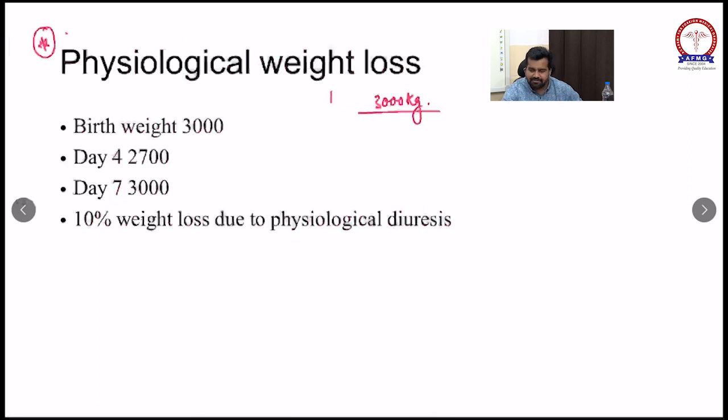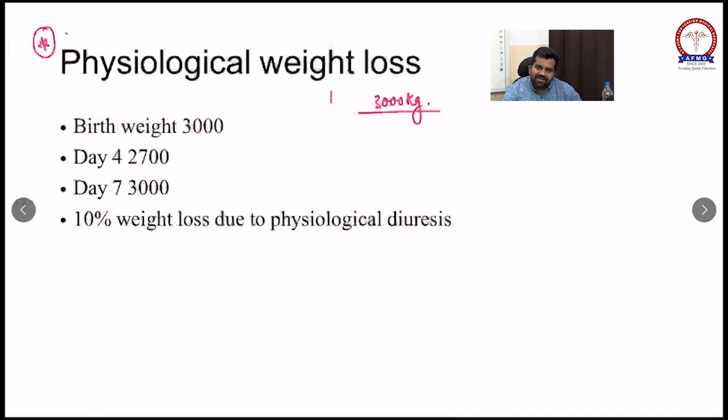The kidneys are not that mature, but they are maturing. The nephrons of the kidneys are not that mature, so more urine will be lost from the body, and because of the excessive loss of water through the urine, what will happen? The child will lose some amount of weight.